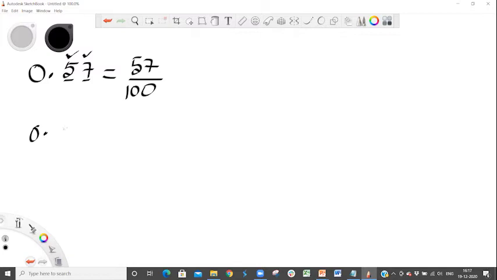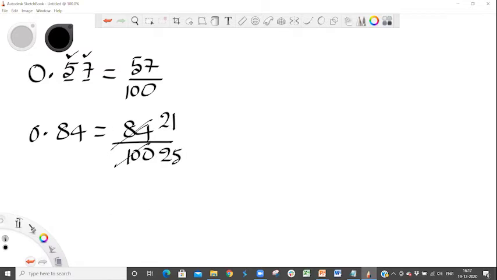So for example, if I have 0.84, I know this is 84 divided by 100, and I know I can simplify this. 4 2s are 8, 4 1s are 4, and 100 is 4 2s are 4 5s are. So I know 0.84 is 21 by 25. So you'll have to know this technique of converting from decimals to fractions and fractions to decimals. These are terminating decimals. So terminating decimals are decimals that terminate somewhere, they end somewhere.